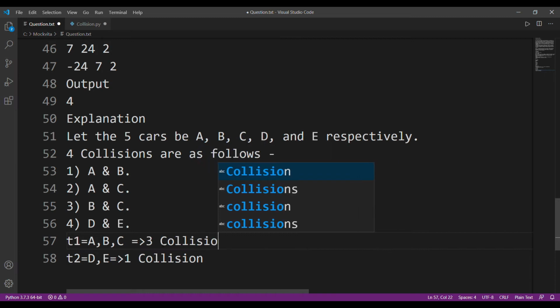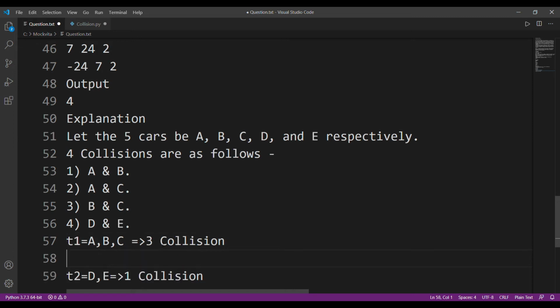Now, most of you might be wondering how we are supposed to calculate this. I believe you might have solved a question where there are n people in a party and everyone shakes hands with someone else, and you have to find the total number of handshakes. It's quite similar to that one. A car A can collide with every other car except itself. So the formula is n into n minus 1 divided by 2. This is a practice formula and it's quite easy. It will indicate how many total collisions there would be.